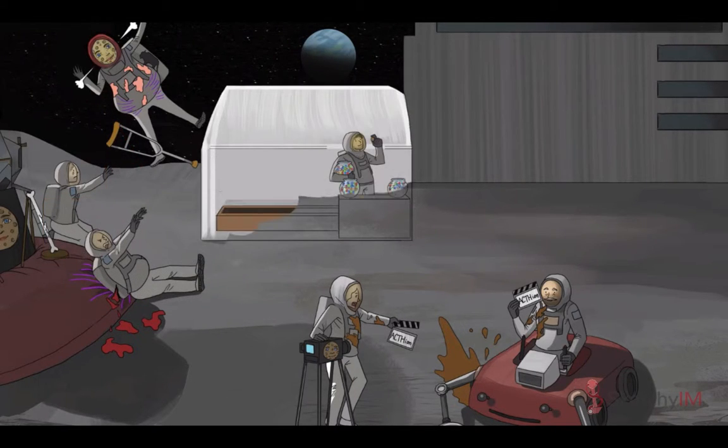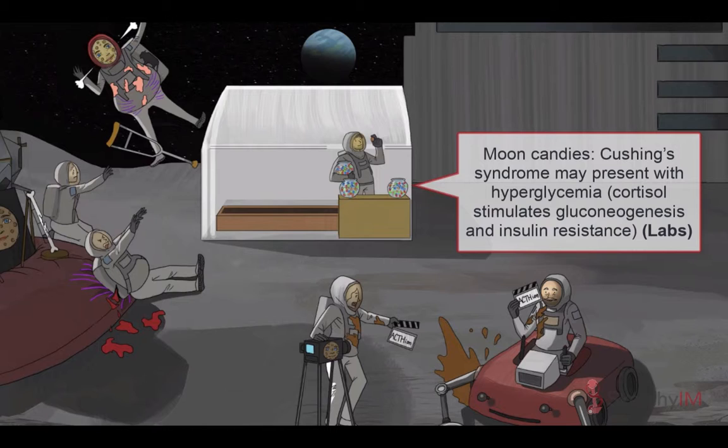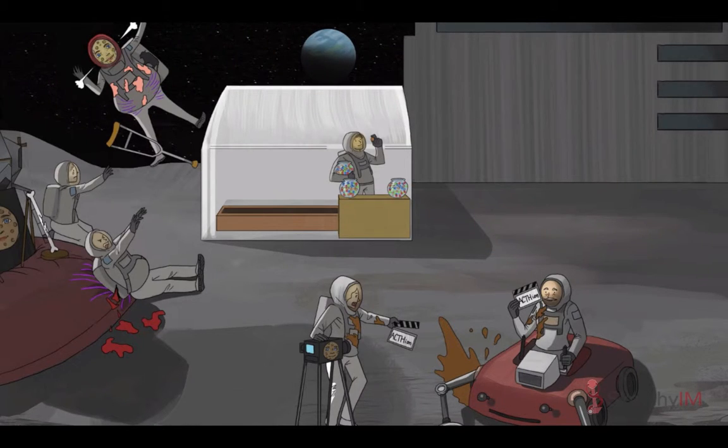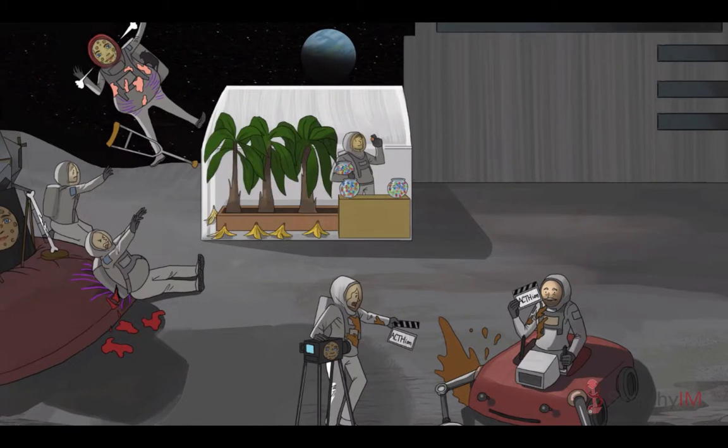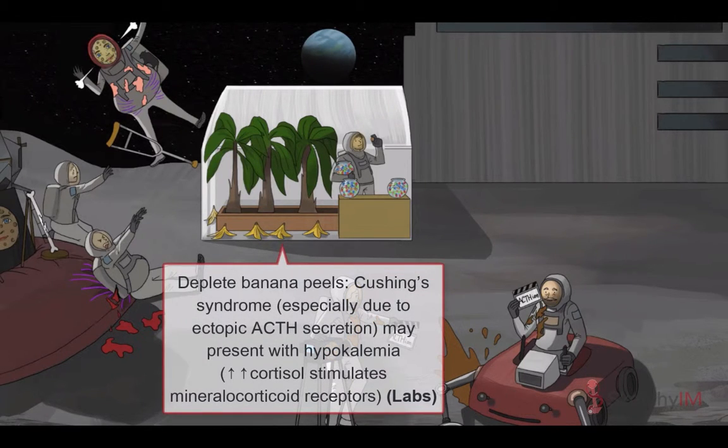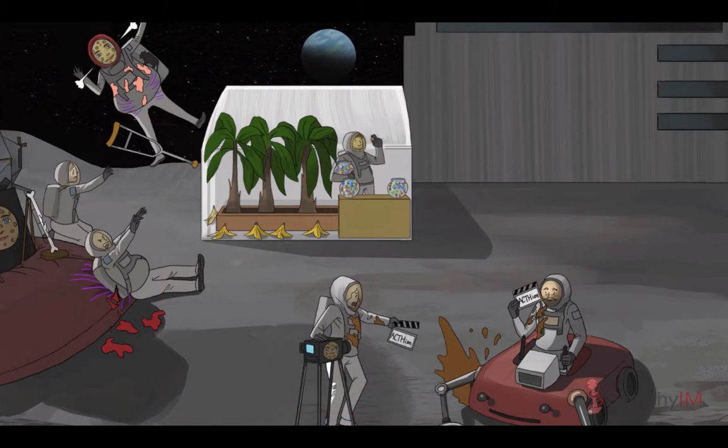Over in the Moon Candy's lab, we can see that blood work may demonstrate hyperglycemia. Hyperglycemia occurs because cortisol stimulates gluconeogenesis and increases insulin resistance. As a result, patients are at increased risk of developing type 2 diabetes. And as you can tell by these wilting banana trees, in patients with really high levels of cortisol, such as those with ectopic ACTH secretion, hypokalemia develops due to activation of mineralocorticoid receptors in the kidneys. You know, the same sodium potassium exchangers involved in primary hyperaldosteronism.